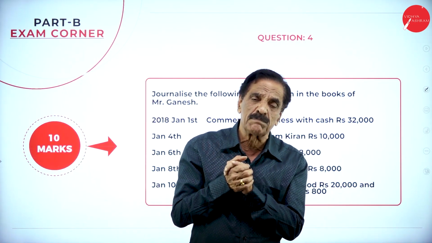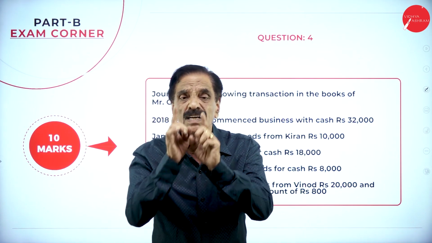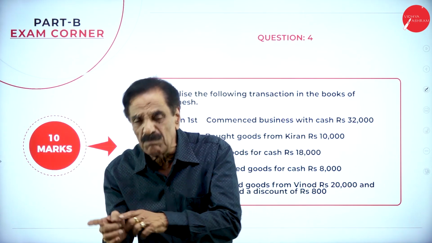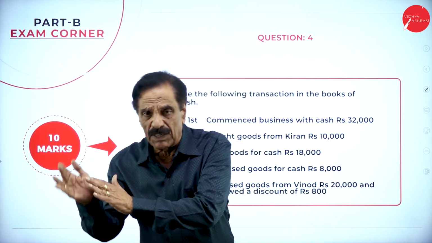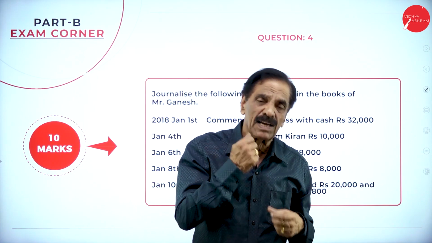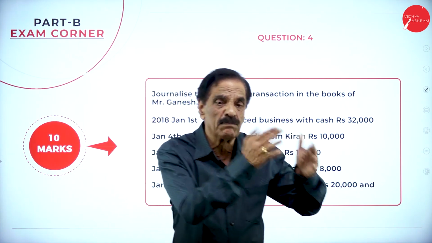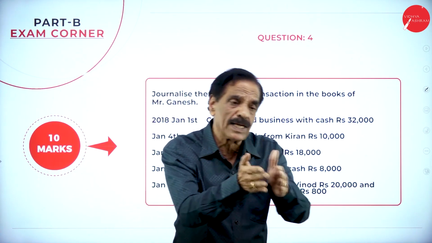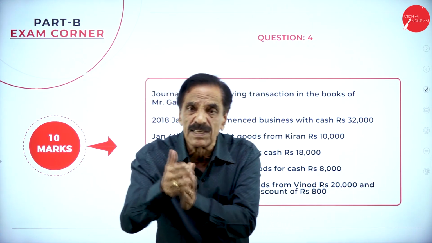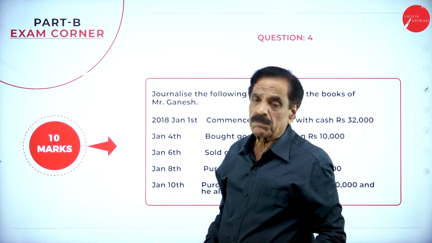Which are the three principles? One is personal account, real account and nominal account. Regarding the personal account, debit the receiver, credit the giver. Regarding the real account, debit what comes in, credit what goes out. Nominal account principle, debit all expenses and losses, credit all gains and income. We'll move with this principle here.